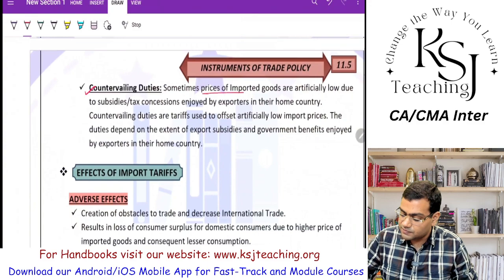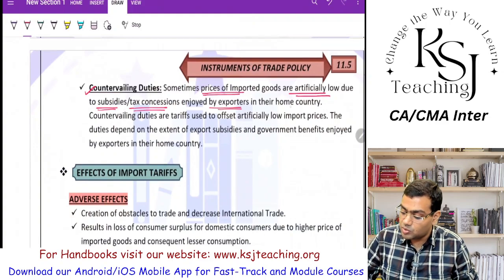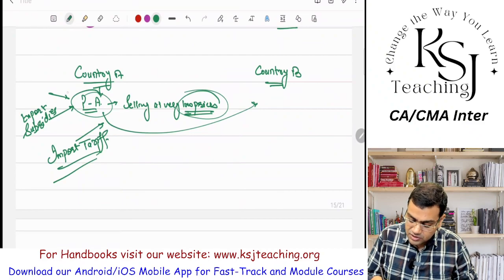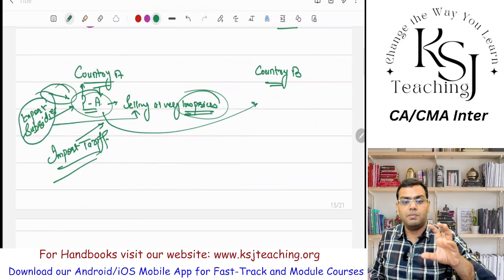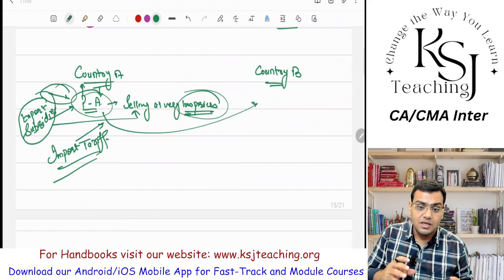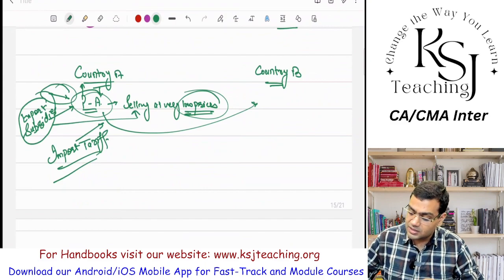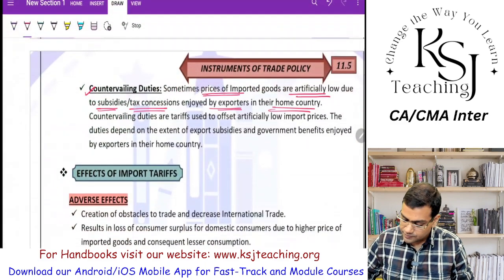Sometimes the prices of the imported goods are artificially low due to the subsidies or the tax concessions enjoyed by the exporters in their home country. That is what I just told you: the person who is manufacturing PA in country A, if he is enjoying the export subsidies, then he will keep the prices at a very low price, right? To counter this export subsidy, the import tariffs are put in country B. This is known as countervailing duties, right?